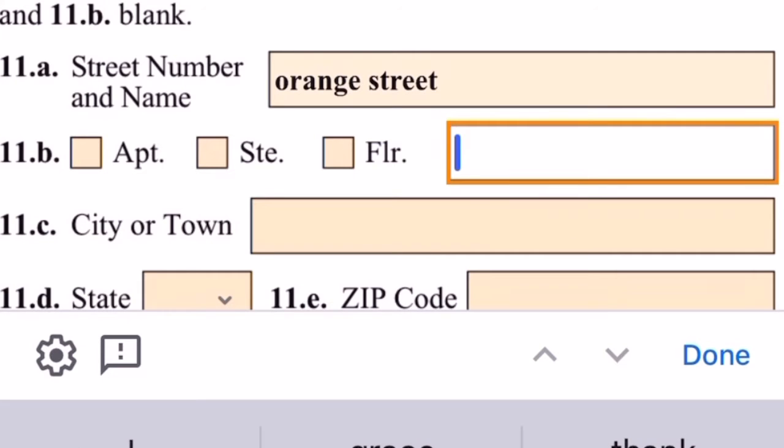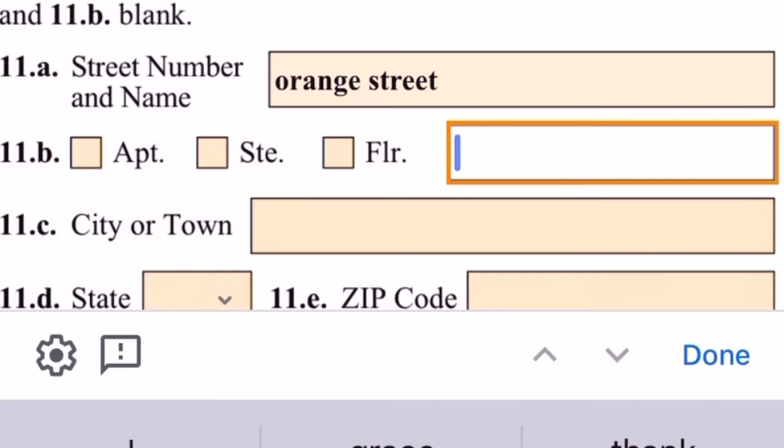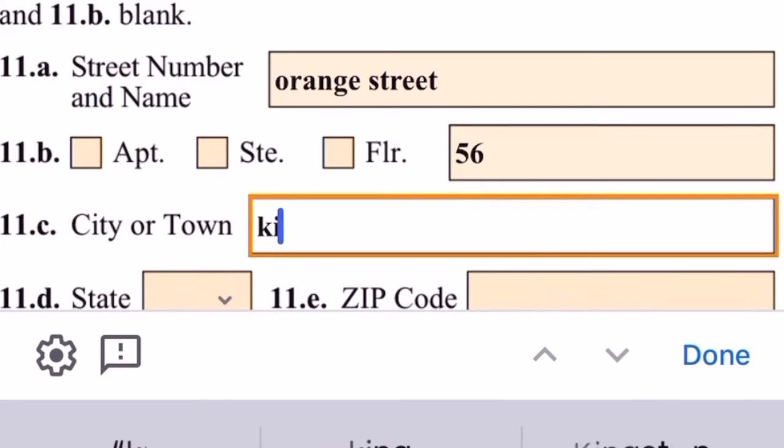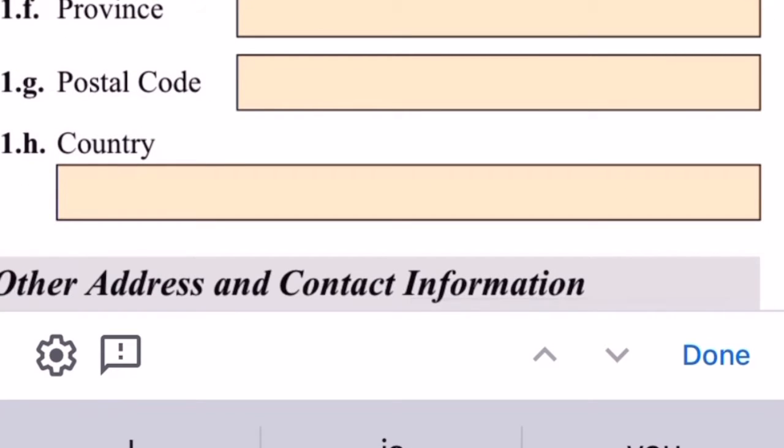Okay, so she lives on Orange Street. That's her address outside of the United States, and it's apartment number 56, and the city is Kingston, and we don't have a state, we don't have a zip code, but we do have a province, which, as I said, is applied for foreign addresses. And then we have postal codes for foreign addresses.